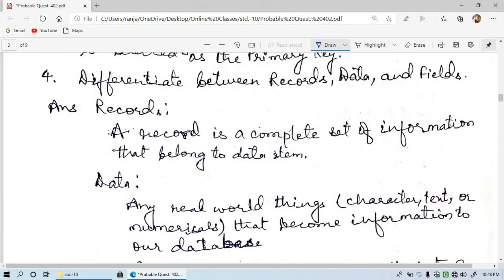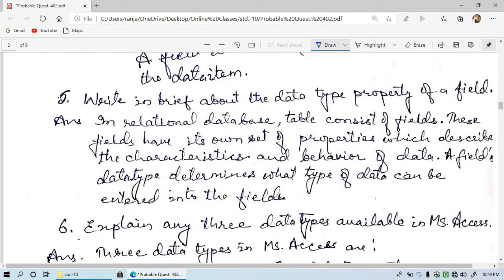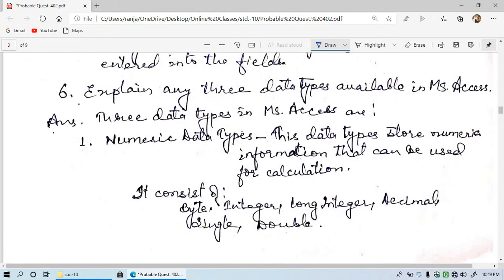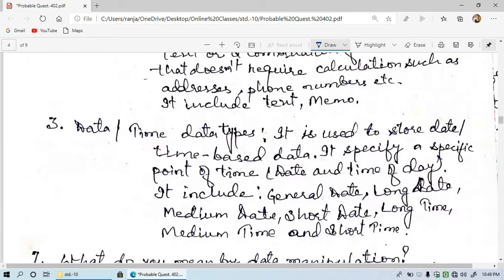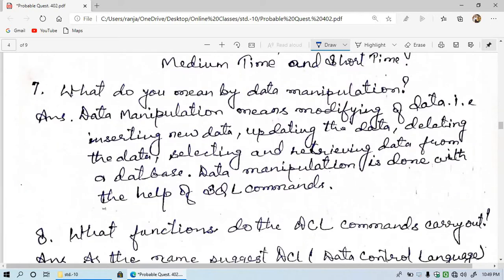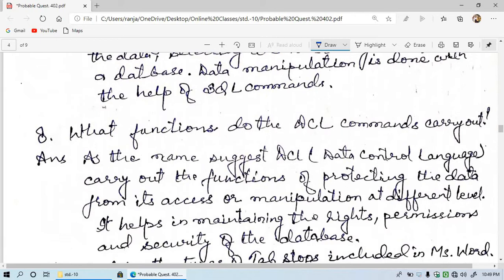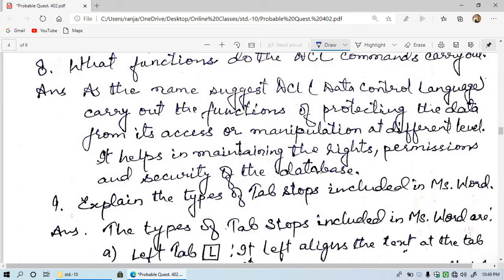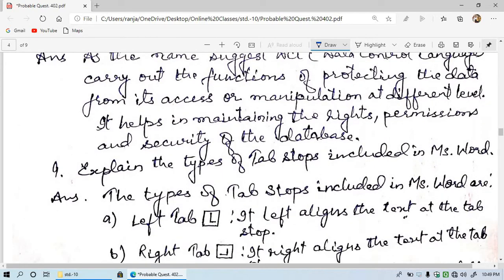Question number 4. Differentiate between records, data, and fields. Question number 5. Write in brief about the data type property of a field. Question number 6. Explain any 3 data types available in MS Access. Then question number 7. What do you mean by data manipulation? What functions do DCL command carry out? Question number 8.